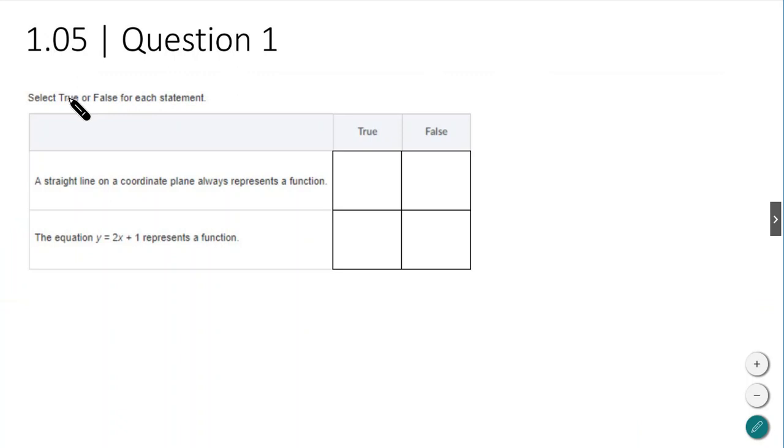We are supposed to select true or false for each statement. The statement says a straight line on a coordinate plane always represents a function. Okay, so let's look at graphically what we might see.